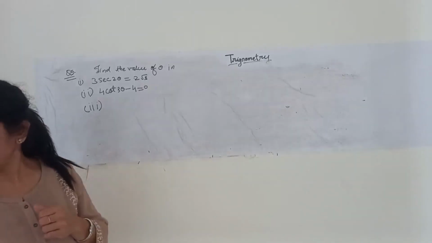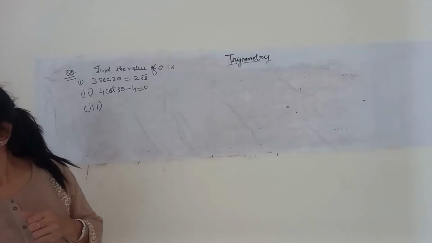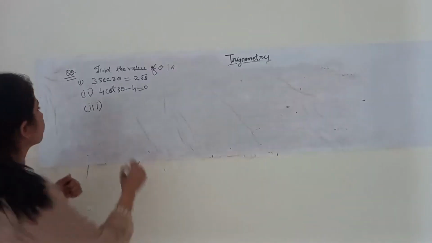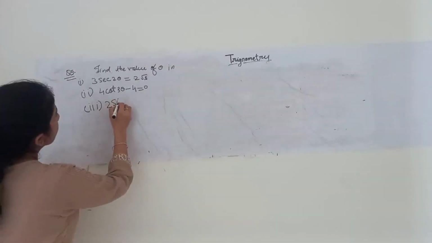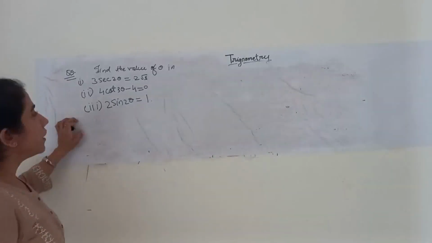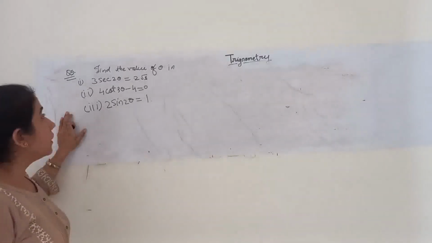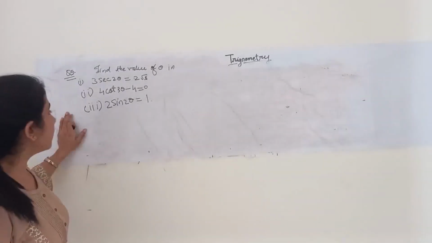2 sine 2 theta. Just a sec, students. Twice of sine 2 theta is equal to 1. In these three situations we have to find the angle theta, right? So let's start.